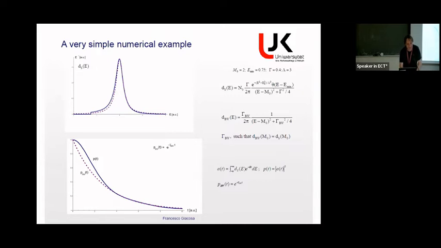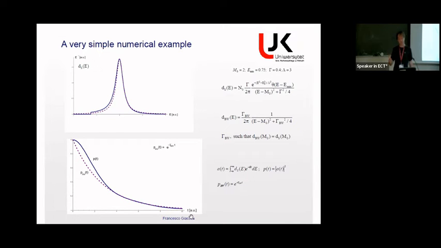Of course, in reality, the functions are not such. There is no jump, but there is an energy threshold. And then if I do the Fourier transform, this is the Fourier transform of the Breit-Wigner, which is an exponential, and the Fourier transform of the solid line, which is this modified Breit-Wigner, goes like that. It starts as quadratic, as I said the general case should be, and then after a transient time, it is very similar to the exponential decay.